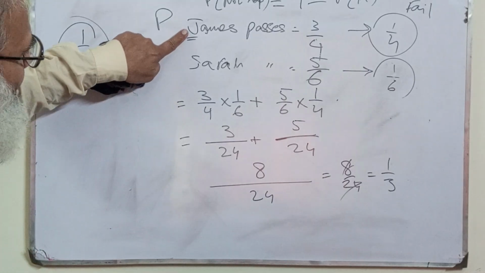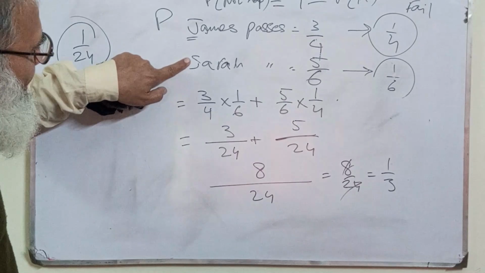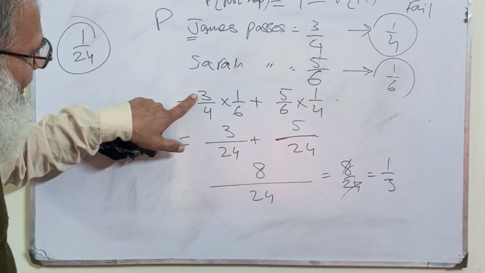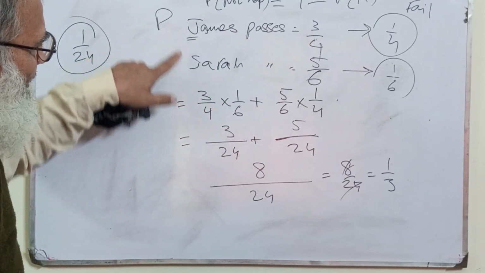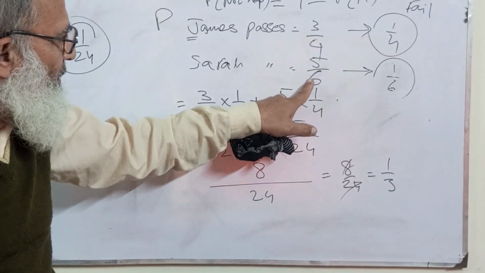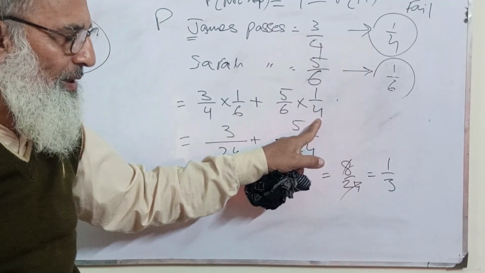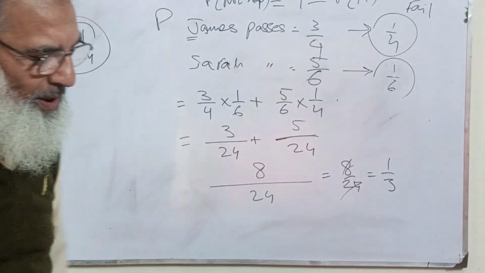For example, James will pass and Sarah will fail, and Sarah will pass and James will fail. You see that here I have taken the pass probability for one and the fail probability for the second, and I have added the pass probability for the second and the fail probability for the first. So we'll just add them up and it will become 1 by 3.